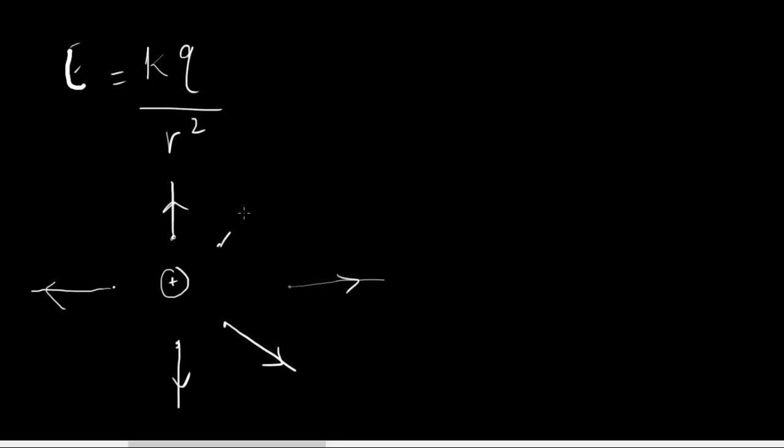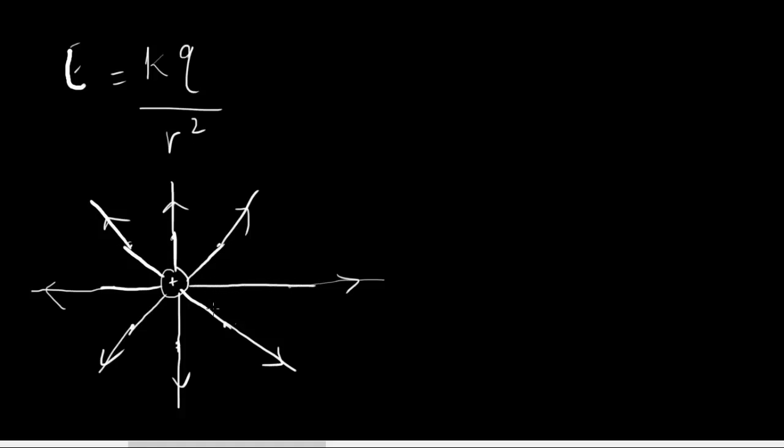Place it here, it'll be repelled. So it's going to always go radially away. Okay, doesn't matter where you put it. So you can put it anywhere along this line, so you can make it a continuous line from the charge. Okay, so this is what the electric field pattern for a positive point charge looks like.